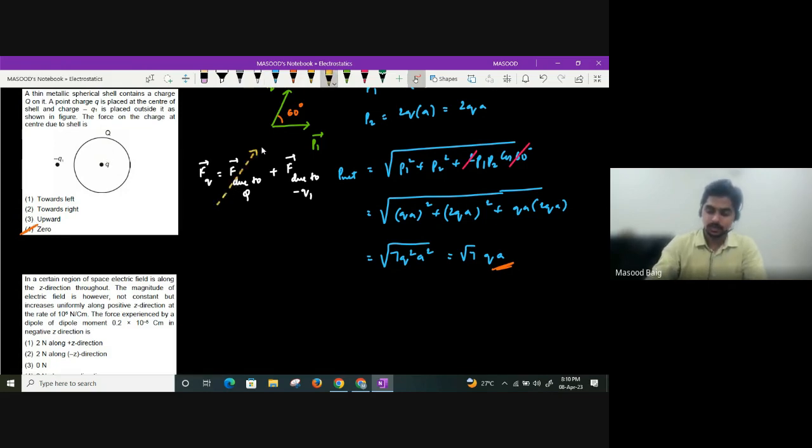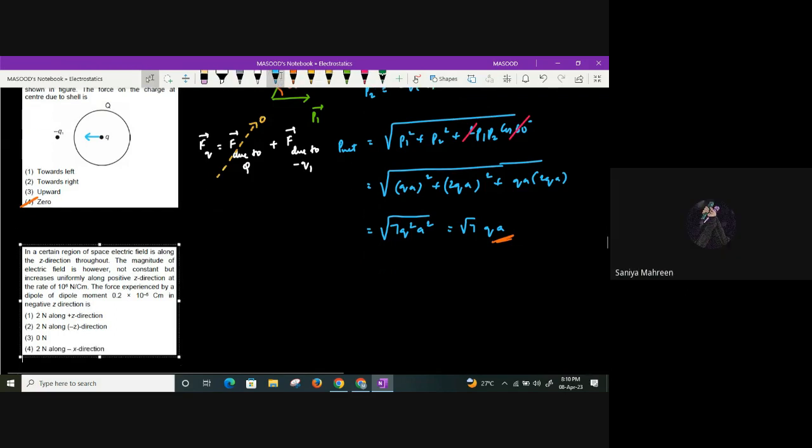However, will q charge experience any force? Yes, it will be experiencing a force due to minus q1. And due to minus q1, where will the force be? Because it will be attraction, it will be towards left. So net force will be towards the left, guys. However, force on the charge at the center due to the shell will be 0 again. Clear, all of you? Direct question again. Yes or no? Yes, sir.